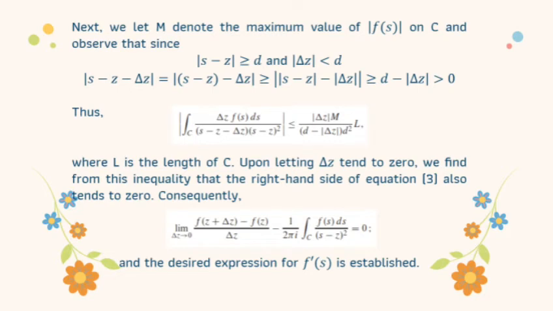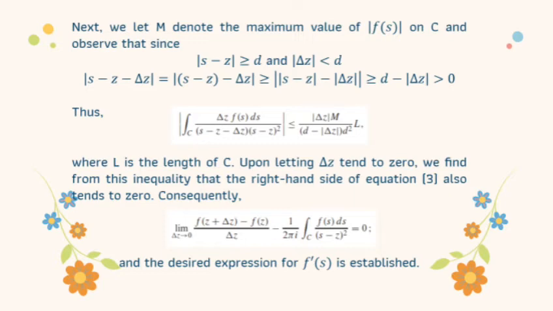Next, we let M denote the maximum value of the absolute value of f(s) on C, and observe that the absolute value of s minus z is greater than or equal to d and the absolute value of Δz is less than d.